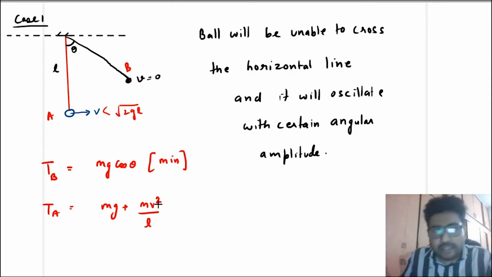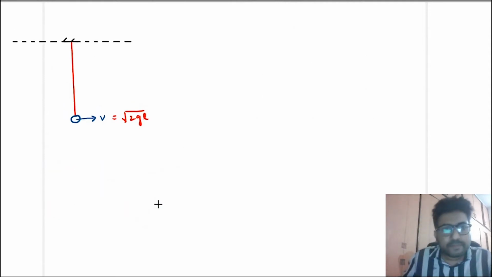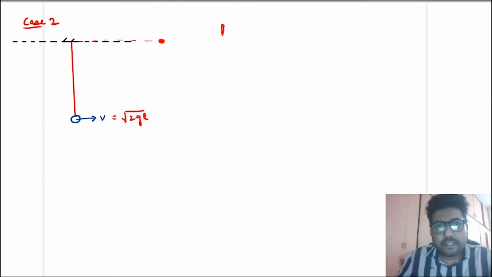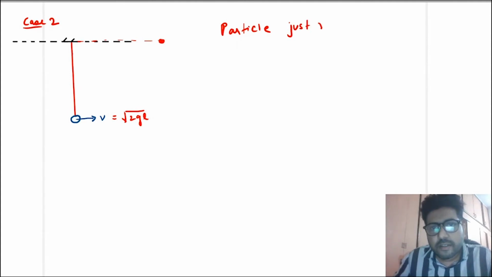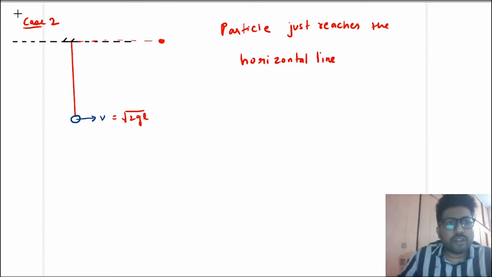Now let us look at the case when the speed is root 2 GL. In that case the particle just reaches the horizontal line.